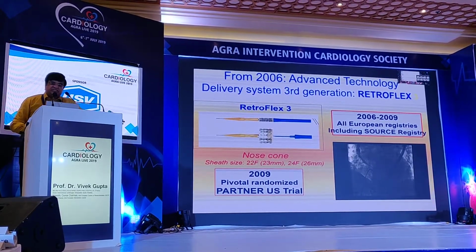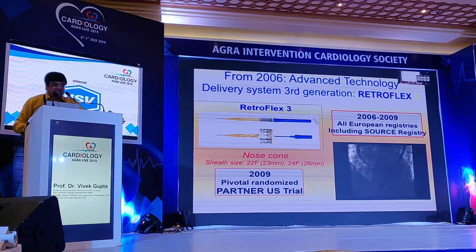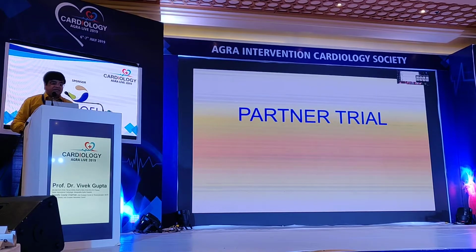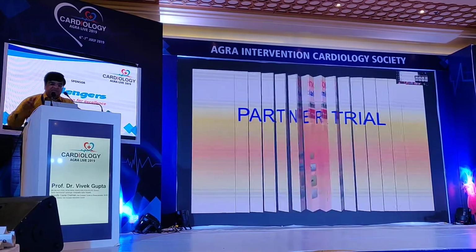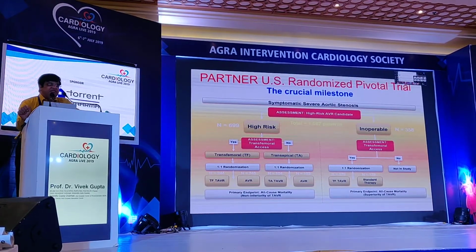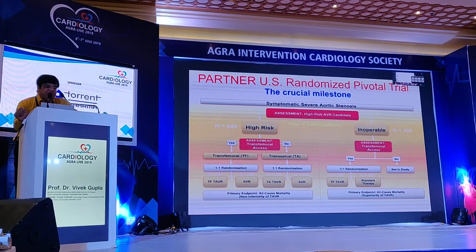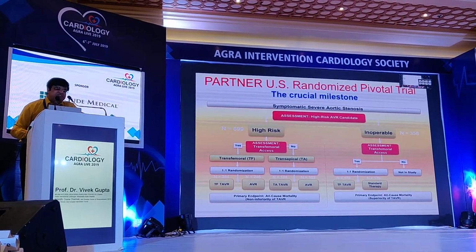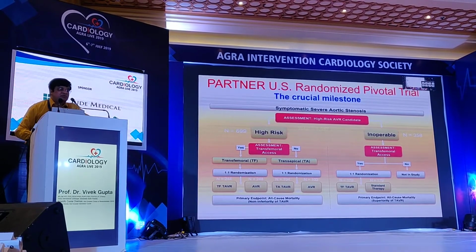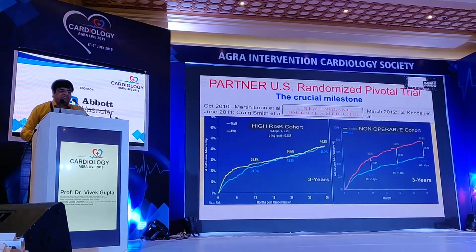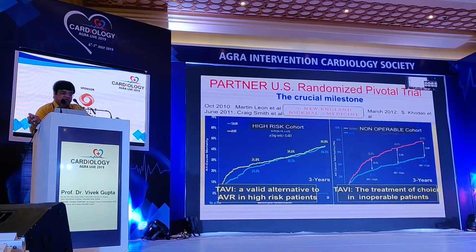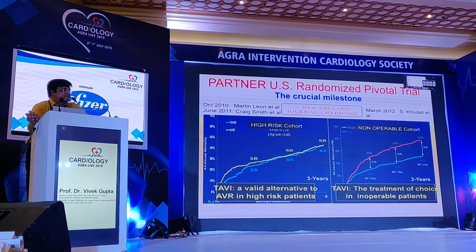And then all the European registries were there from 2006 to 2009, and 2009 onwards the PARTNER US trial, which was very important. The PARTNER trial, which I would like to focus upon, is a very important trial which actually established TAVI in the USA, and that gave you FDA approval. This was a crucial milestone for the high-risk patients and inoperable patients. So again, not for the normal-risk patients, high-risk and inoperable patients, published in the New England Journal of Medicine, October 2010, Martin Leon and Dr. Cribier.